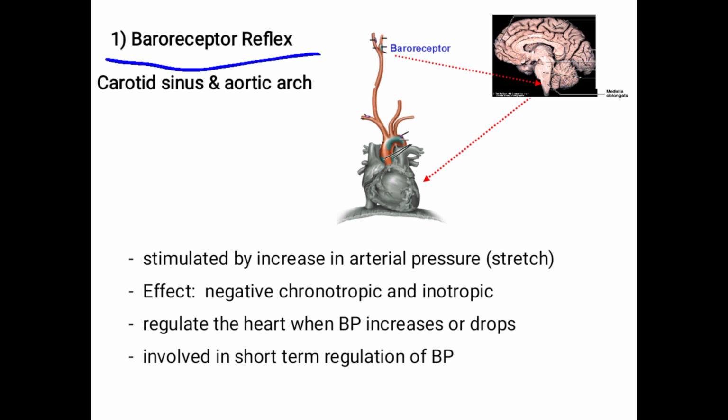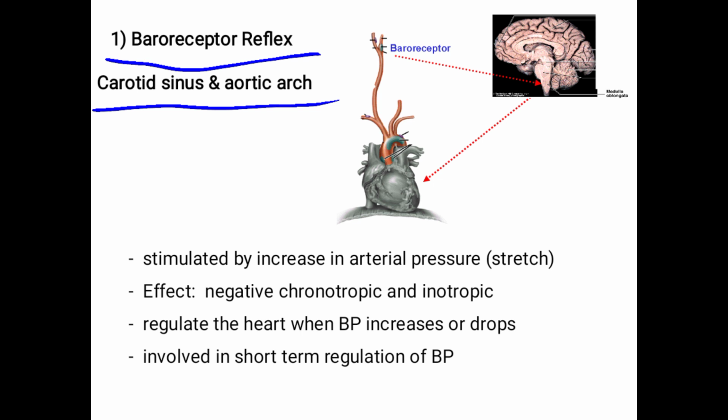These baroreceptors are present in the walls of the carotid sinus and aortic arch. I will explain in detail in the blood pressure class, because the same mechanisms regulate the BP also.